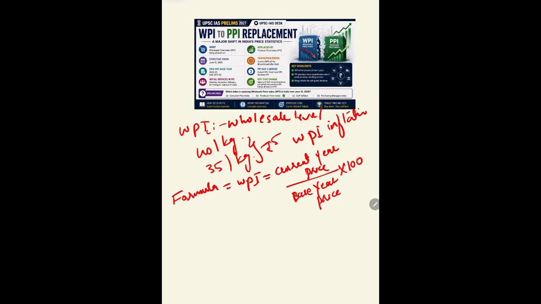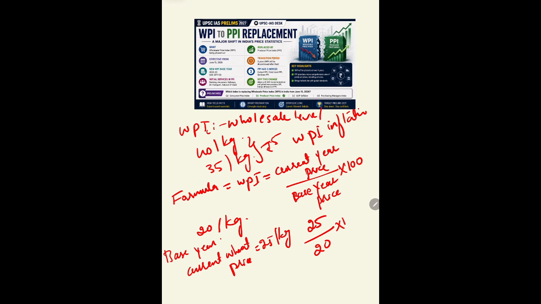Okay, so let's take the example of wheat. Last year the wheat price was 20 rupees per kg, which is the base year price, and the current wheat price is, suppose, 25 rupees per kg.